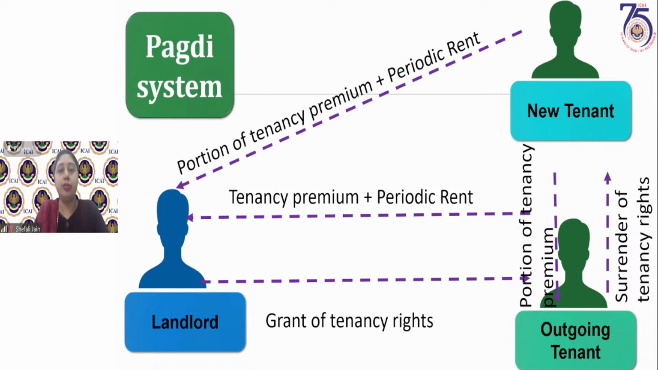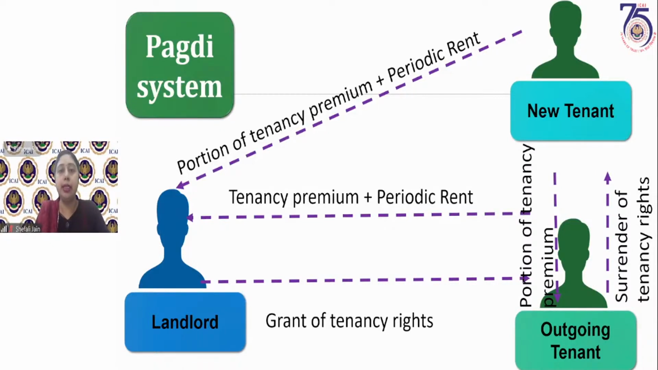So he will be surrendering his tenancy rights in favor of a new tenant, and the new tenant will pay a portion of tenancy premium, which we call pagdi, to this outgoing tenant, plus to the landlord. In addition to that, he will pay periodic rent just the way the outgoing tenant was paying. He will also pay the periodic rent to the landlord. So in this case, the outgoing tenant has surrendered his tenancy rights in favor of the new tenant.